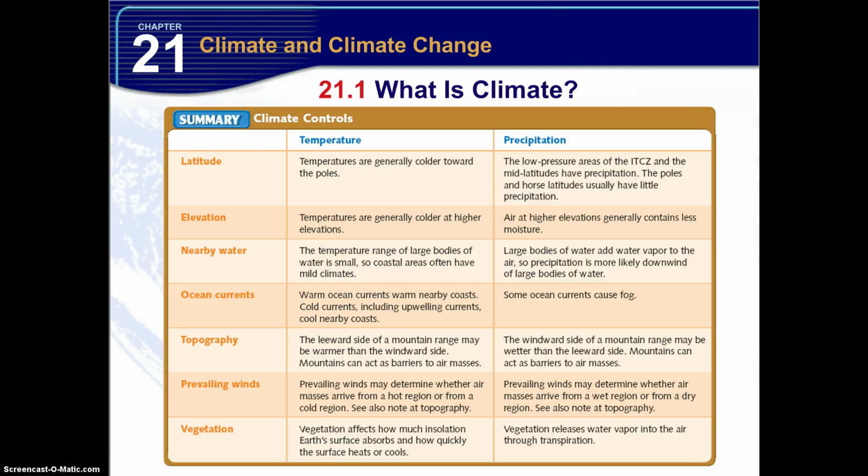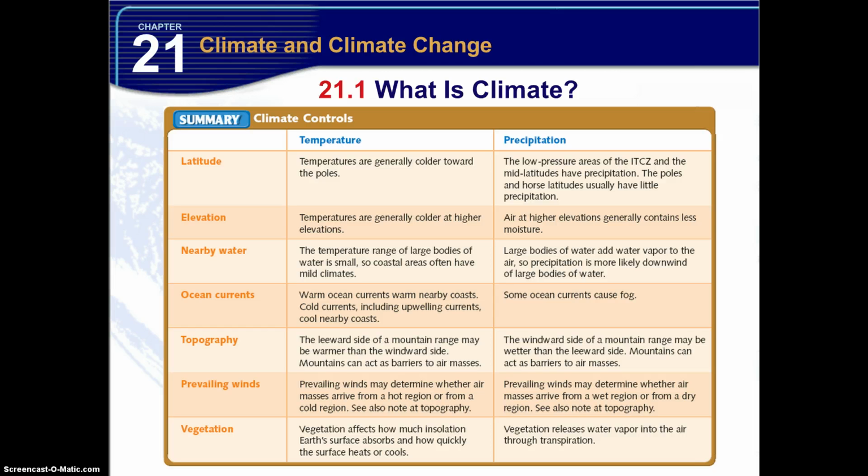Prevailing winds. Prevailing winds may determine whether air masses arrive from a hot region or from a cool region. When we're looking at the different types of air masses and where they originate, those prevailing winds will push those air masses in certain directions. So that can control the climate of a region. Prevailing winds may determine whether air masses arrive from a wet or maritime or from a dry or continental area. Obviously, prevailing winds can push maritime air masses, producing precipitation, and the opposite for the continental air masses.